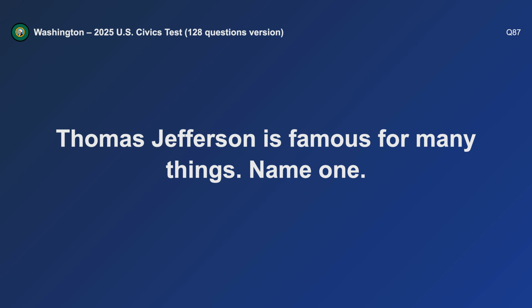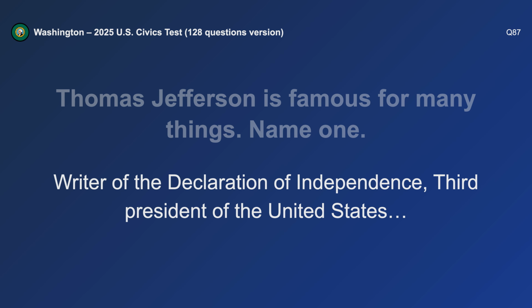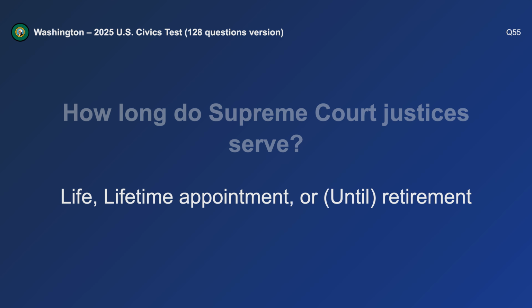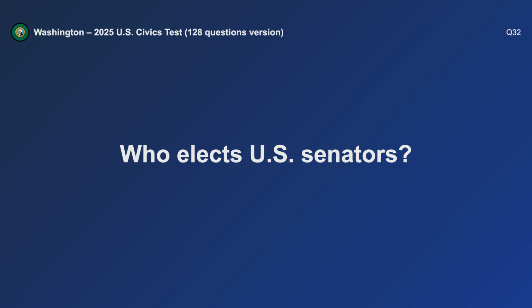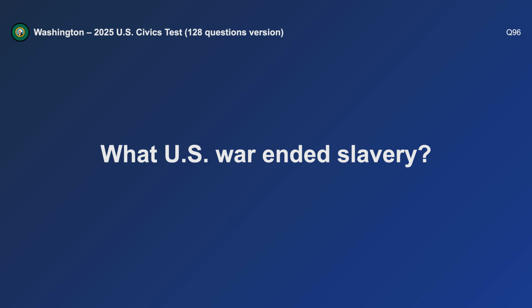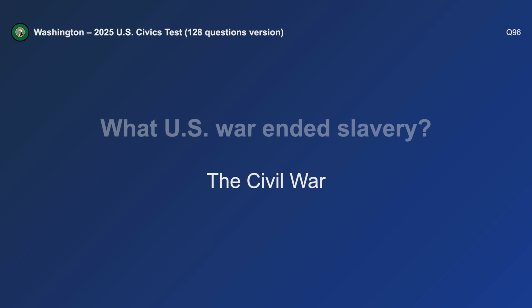Thomas Jefferson is famous for many things. Name one. Writer of the Declaration of Independence. How long do Supreme Court justices serve? Life. Who elects U.S. senators? Citizens from their state. What U.S. war ended slavery? The Civil War.